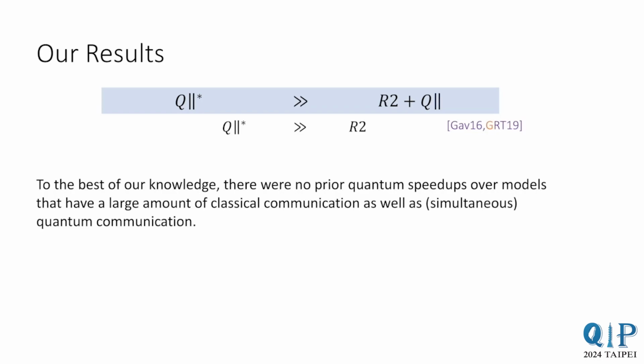We show a partial function that is efficiently solvable in the Q parallel star model. However, in the R2 plus Q parallel model, it requires either a lot of quantum communication or a lot of classical communication. To the best of our knowledge, these kinds of quantum speedups over hybrid models were not known before.